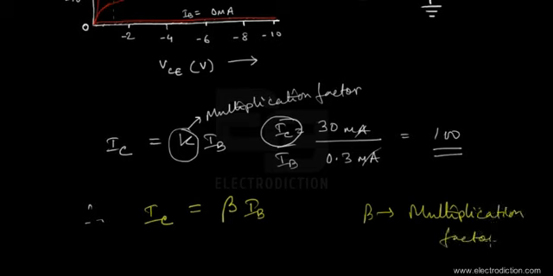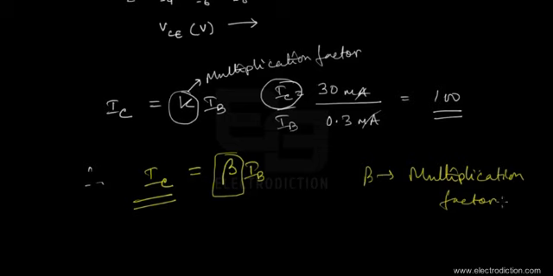Okay, so there you go, that's the multiplication factor over here. And now this particular factor multiplies the base current 100 times to produce the requisite amount of collector current. And it is for this particular value of beta, which is also defined as the current gain for this particular type of transistor operation or mode. So it's for this higher value of beta in the common emitter mode that we can see this particular mode is perfectly suitable for operating the transistor, or rather the BJT, as an amplifier.